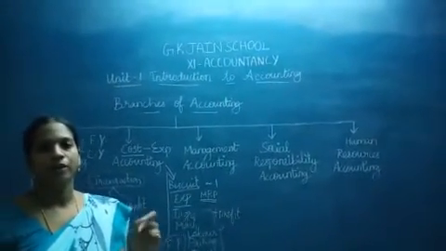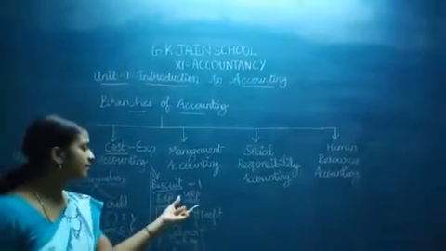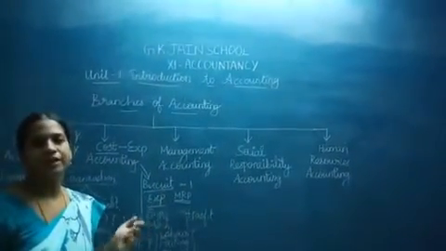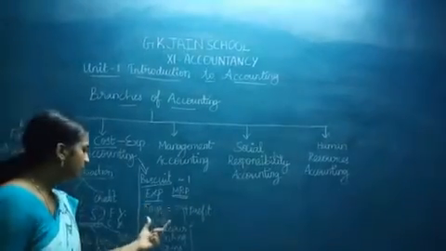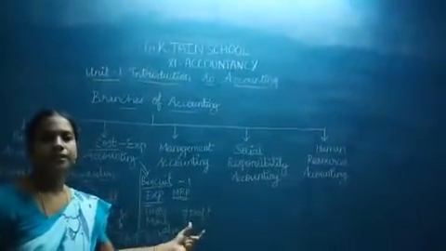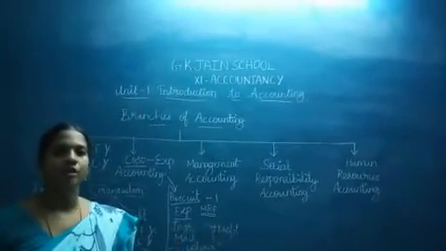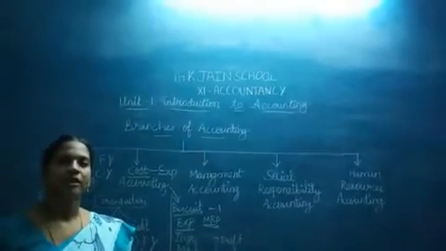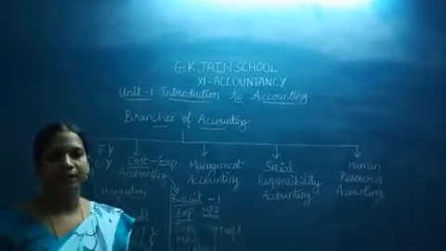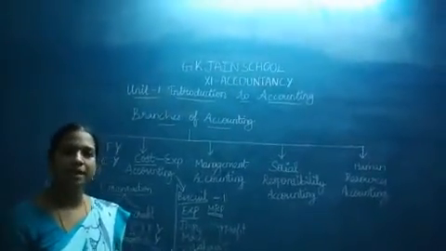If you go for a rubber or a sharpener or a pencil, any stationery items or any goods, you will have an MRP. How is this MRP fixed? Maximum retail price is fixed based on whatever the expenses they are making plus the profit, and it will be increased each time it moves from the manufacturer to the wholesaler. It will be a different price. From the wholesaler to the retailer, it will be a different price. So it differs from one person to another. If it moves, the value also will be increased.